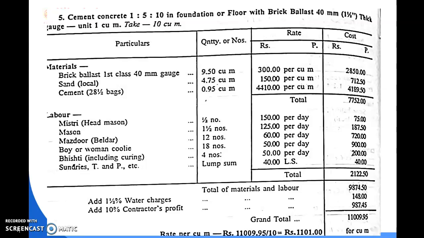Then after that we define the 1 cubic meter cost. So the rate for 1 cubic meter is equal to 11009.95 divided by 10, which is equal to 1101.00. So 1101 rupees is required for 1 cubic meter of cement concrete.